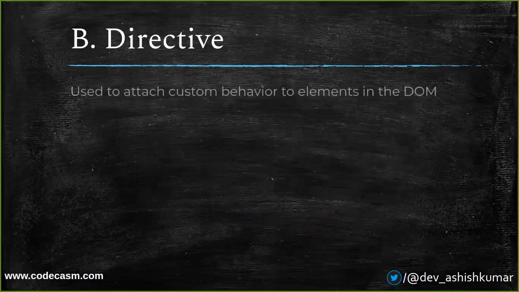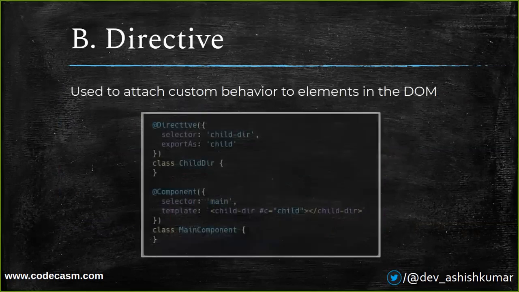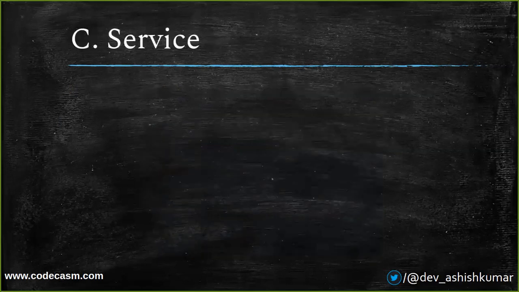Second is directive. So directive is basically any method whose name starts from @ symbol can be detected or rectified as a directive. So it is mainly used to manipulate or add or delete some behaviors to the DOM element of our Angular application.